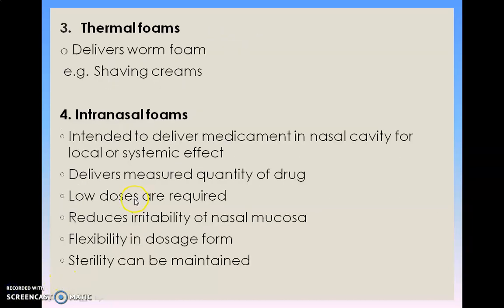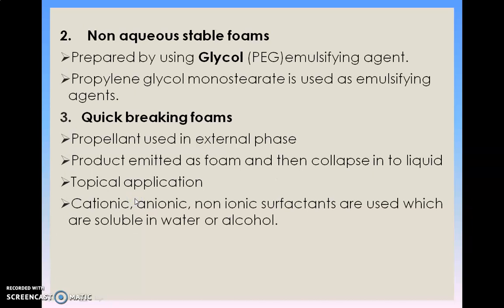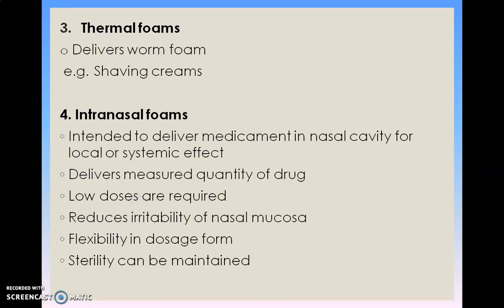Non-aqueous foams consist of glycol such as propylene glycol monostearate as an emulsifying agent. Quick breaking foam: propellants are used in the external phase, the product is emitted as foam and then collapses into liquid. They are used for topical application. Some cationic, anionic, and non-ionic surfactants are used which are soluble in water and alcohol. Thermal foams deliver warm foam. An example is shaving cream.